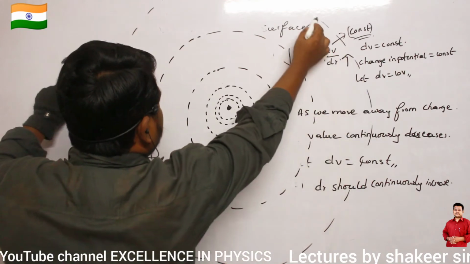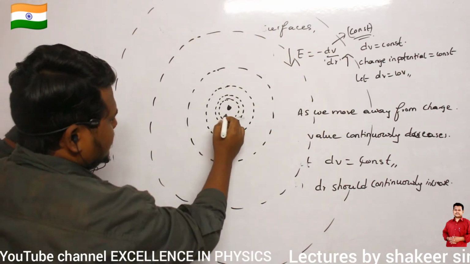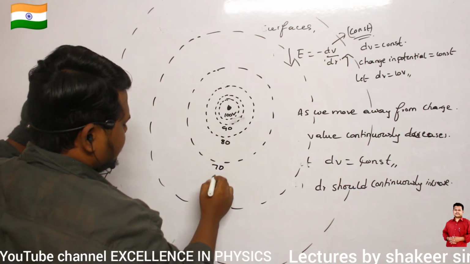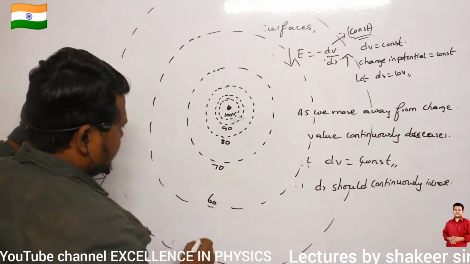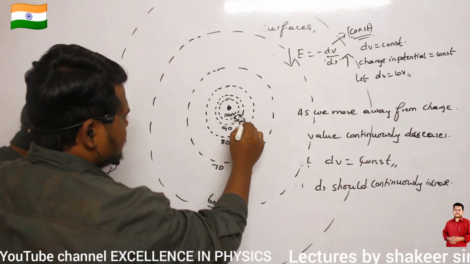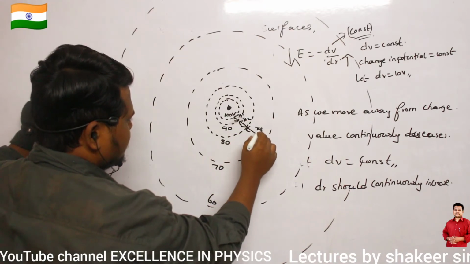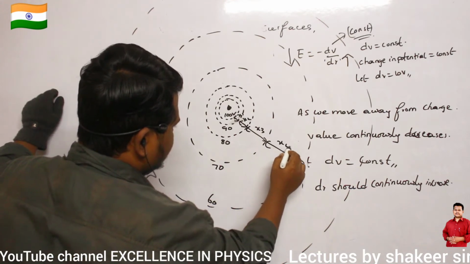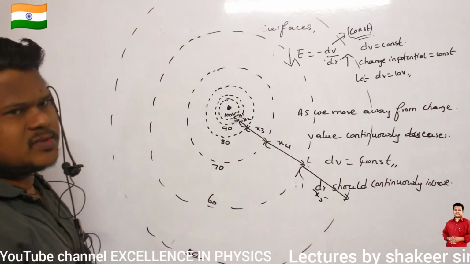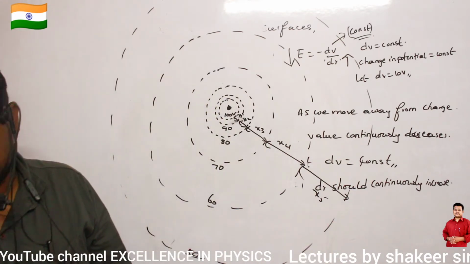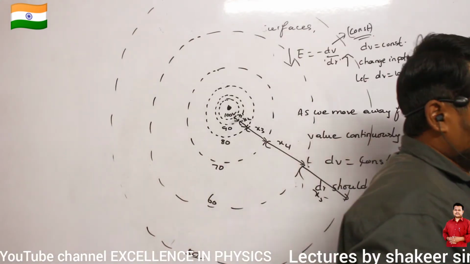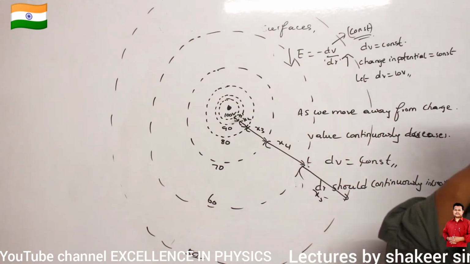So this is how we have drawn the diagram yesterday. This one is 100 volts, this one is 90 volts, this one is 80 volts, 70, 60 and 50. So this distance x1 is very small, distance x2 has increased, x3 has further increased, x4 has further increased, x5 has further increased. So this is how equipotential surfaces are arranged about a point charge. Up to here it is clear now how we are drawing the equipotential surfaces.